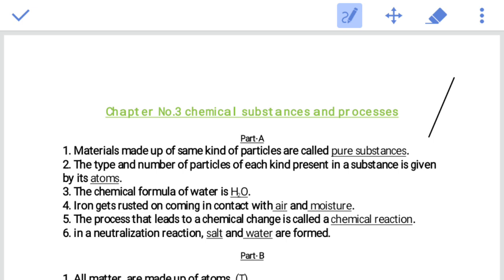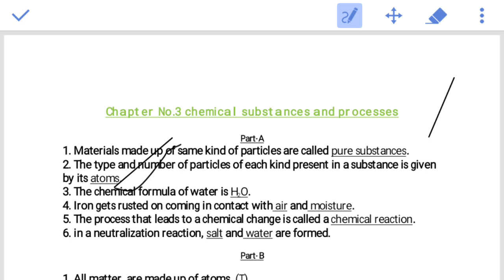Second one, the number and kind of particles of each kind present in a substance is given by its atoms. It means that matter is made up of tiny particles called atoms. Atoms are the building blocks of every matter. Matter is classified into three categories: solid, liquid and gas. In every case, they are made up of tiny particles known as atoms. Just like our body is made up of cells, cells are the building blocks of our body. In the same way, atoms are the building blocks of every matter.